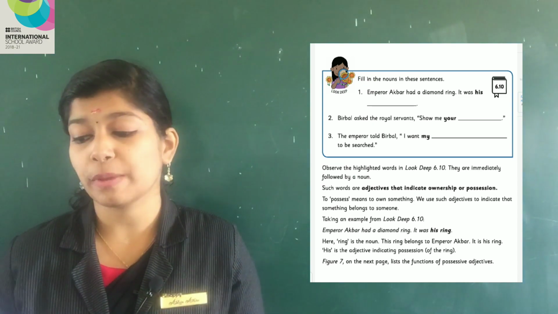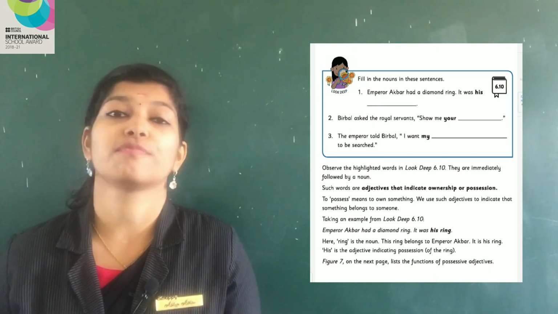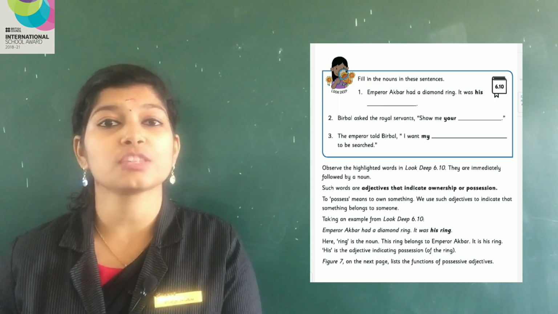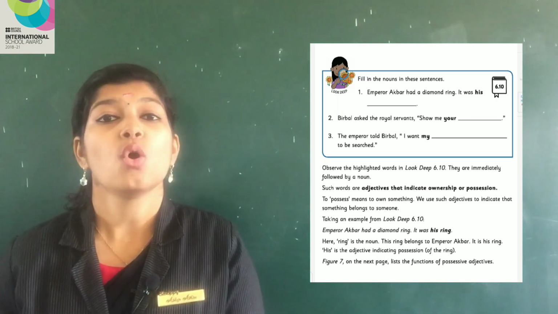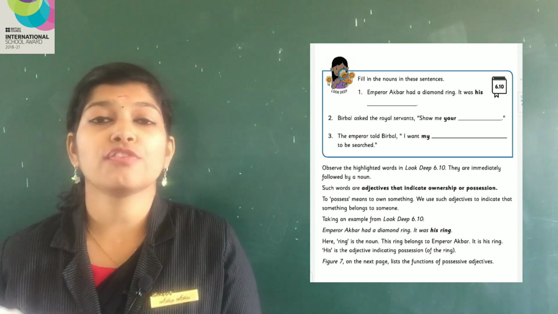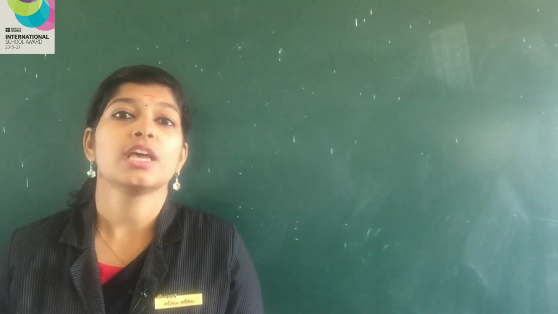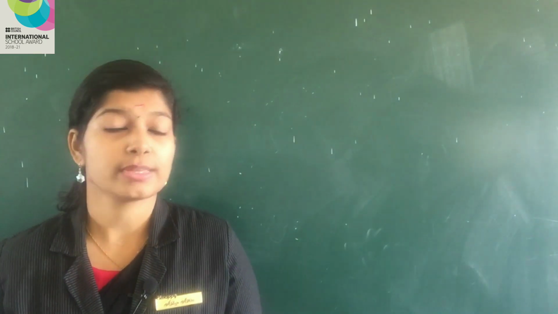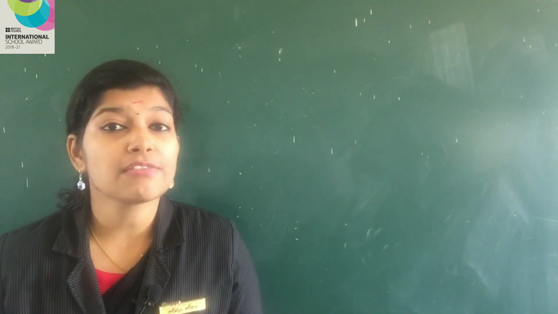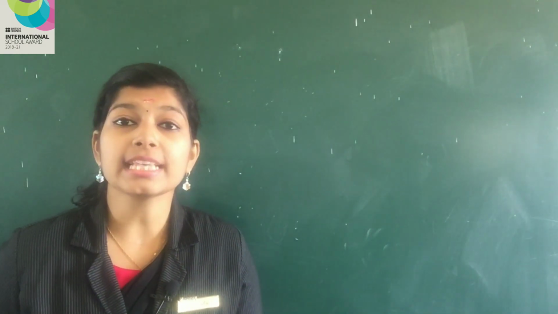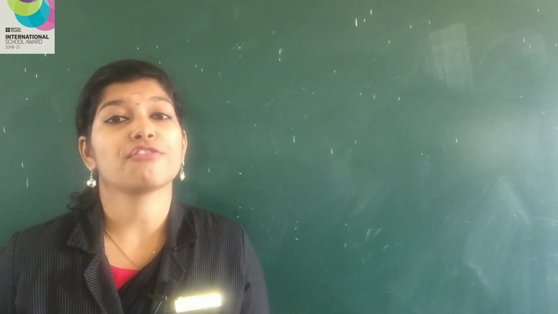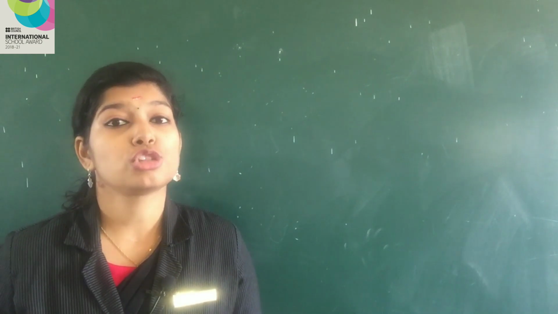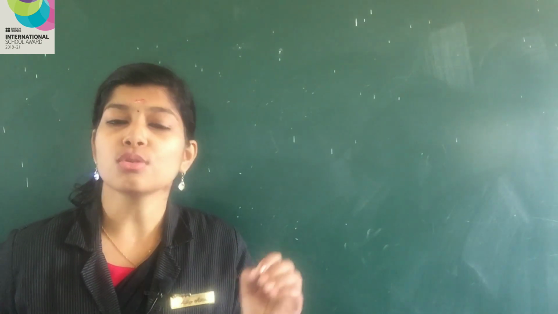Figure 7 on the next page lists the functions of possessive adjectives. You have to learn them. So that's all for today. I hope you understood possessive nouns and adjectives. What are possessive nouns? Possessive nouns show belongingness and ownership. We use apostrophe S to show it. And possessive adjectives are followed by the nouns to show that something belongs to someone.